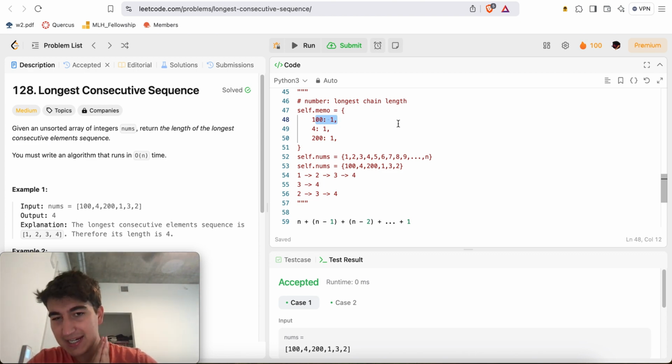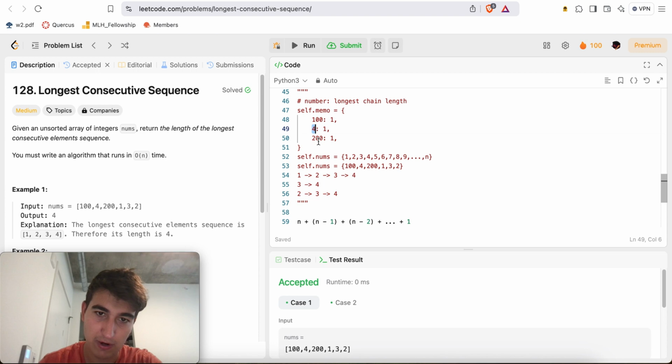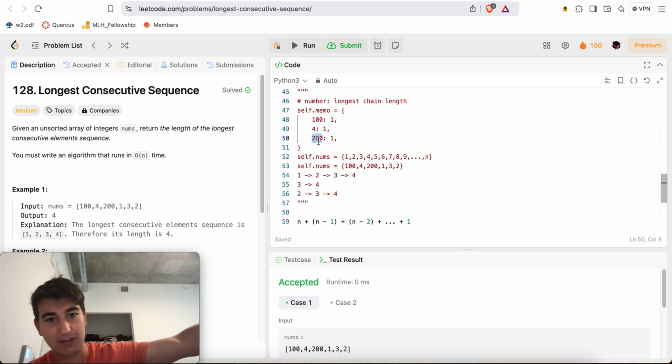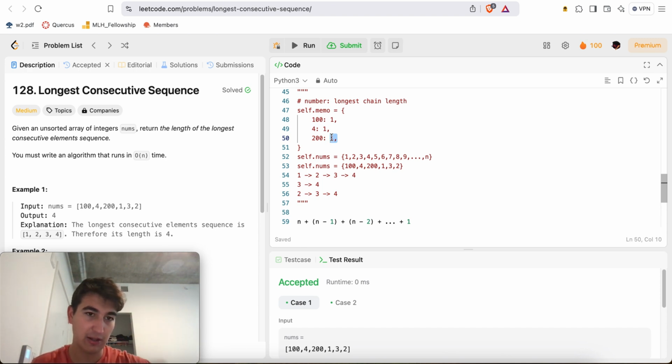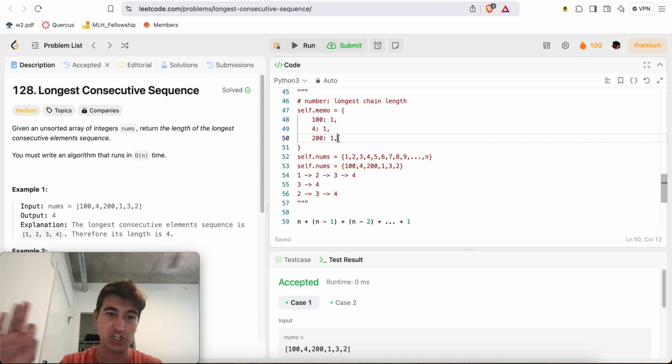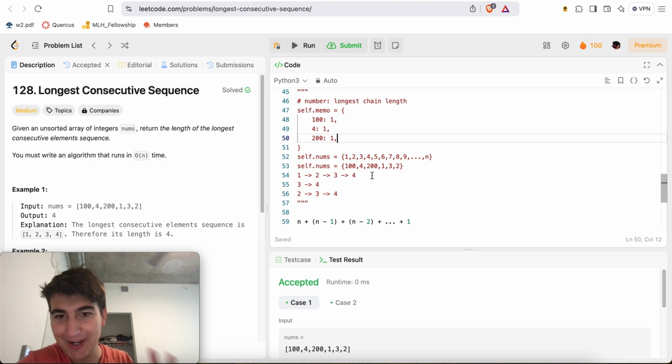Otherwise, if the next number starting from a specific number, which has been the case for 104 and 200, is not inside of self.nums, then I know it is the end of the chain. So I put it inside of self.memo with a value of 1, because the length of the longest chain starting from that number is just the number itself, so it's 1, right? Otherwise, it is a number that is not the end of a chain and is legal. So what I do is, every single number throughout the chain, I will update their values independently as I go